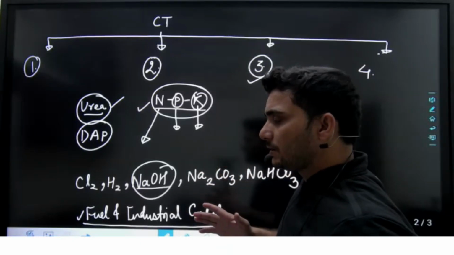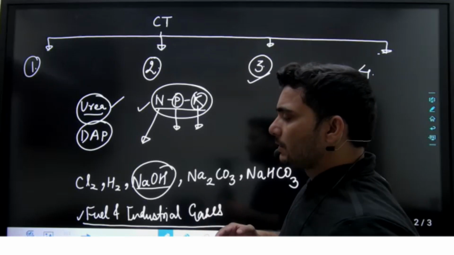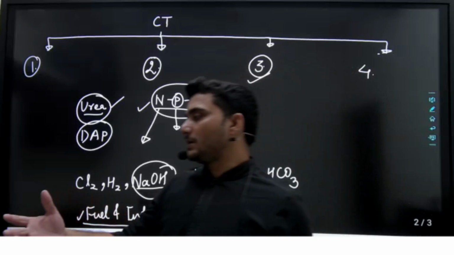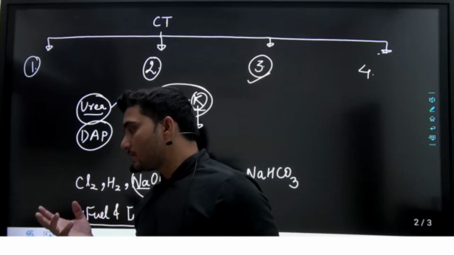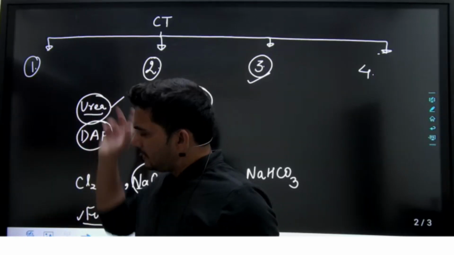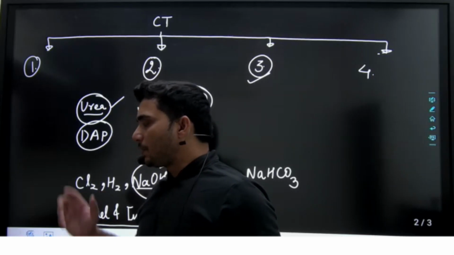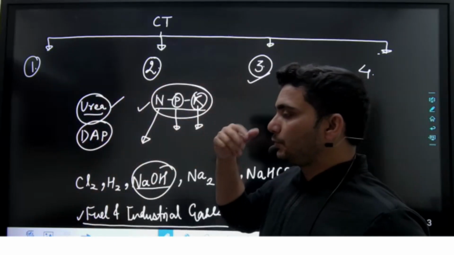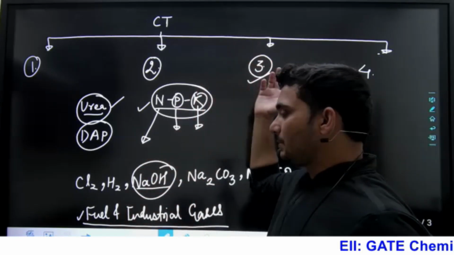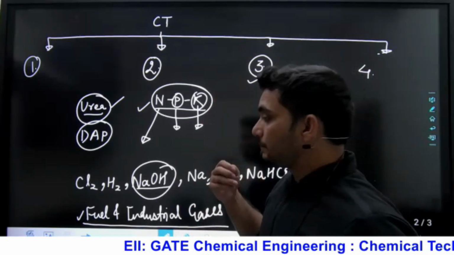It is very important that for a particular chemical, let's say chemical X, what is the catalyst used to produce it? In this section you will get confused about the catalysts, because each process produces a different chemical with a different catalyst, and you will get a lot of variety of chemicals from the petroleum products.